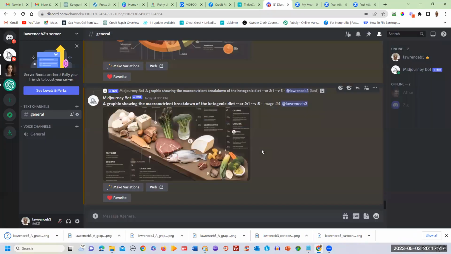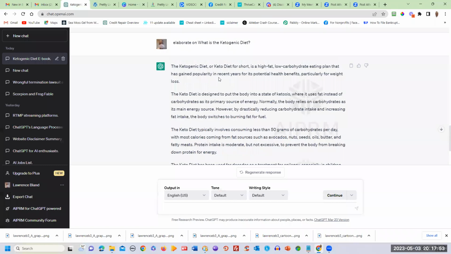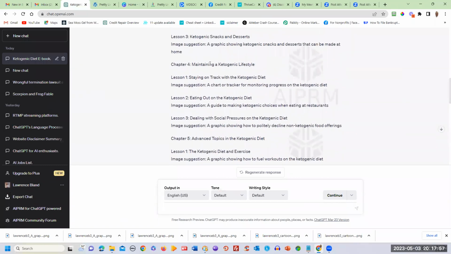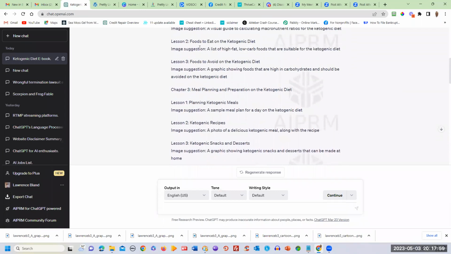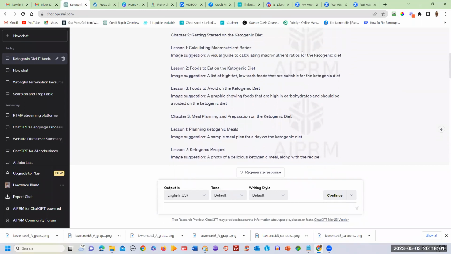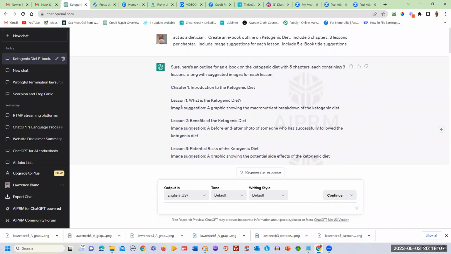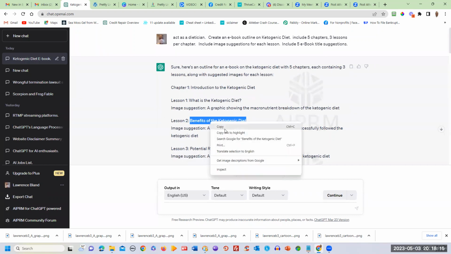Okay, so now you've got your content. Let's go back to the ChatGPT window. As you see in here, you'll do this for each one. You grab your images, and it gives you images. If you don't like it, use something else. But you've got the bulk of your content. Remember, you'll just take the headline of the lesson, like say lesson 2, benefits of ketogenic.